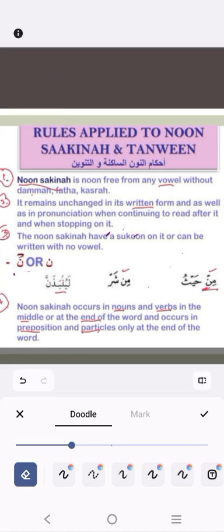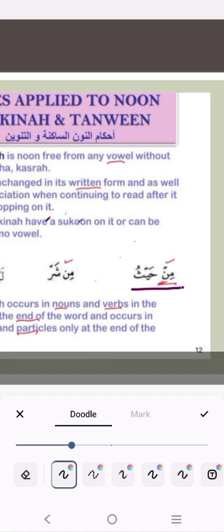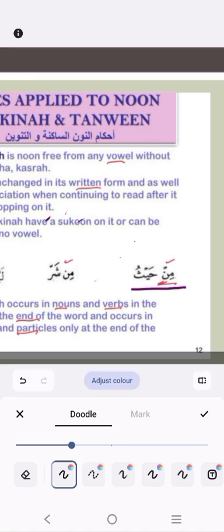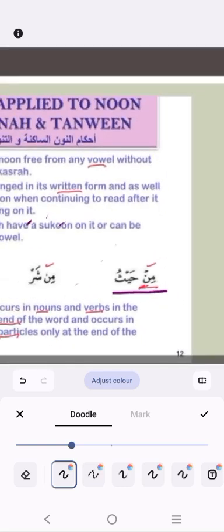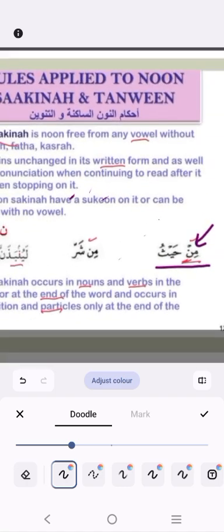Now look at the examples. This is min haythu, so there is a sukoon symbol above the noon. But in this word, min sharri, the noon does not have any symbol above.